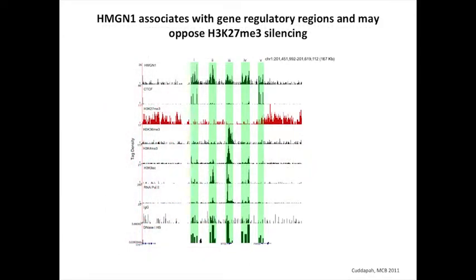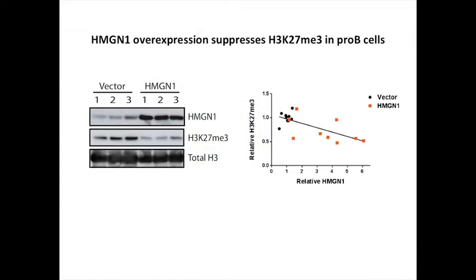But when you look at what's known about HMGN1, it tends to land on ChIP-seq at regulatory regions of genes and is sort of mutually exclusive with H3K27 trimethylation. So it goes where genes are active, and it excludes H3K27 trimethyl. So we could take pro-B cells and overexpress HMGN1 dramatically so, not just 1.5-fold like in our trisomy, and we can actually drive down the K27 trimethylation, represented here by this plot. So it seems that when we overexpress HMGN1, we may open up chromatin, resulting in lower H3K27 trimethylation.